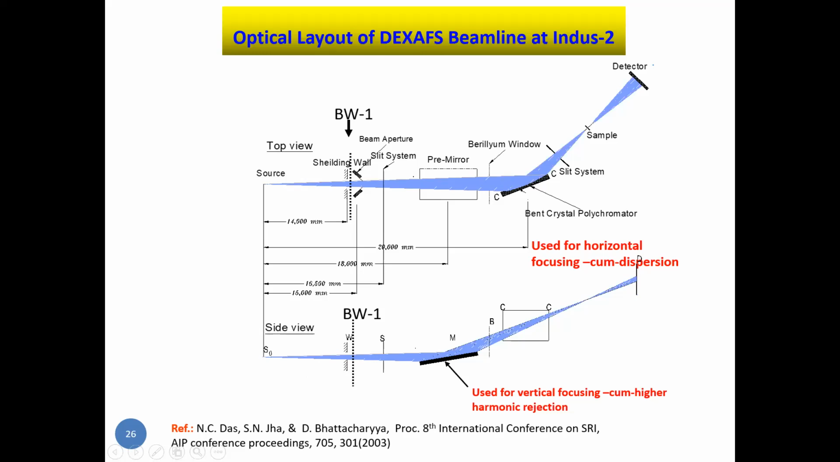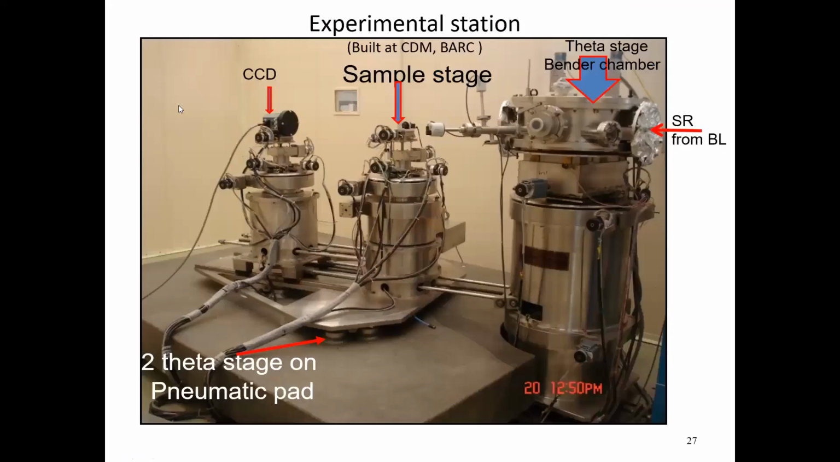So this beamline was basically designed with the objective to record in situ studies, for example, kinetic studies or phase transition studies with temperature or pressure. So this is the experimental station. You can see this is the single crystal polychromator, and this selects the polychromatic beam, and this is the input port for the synchrotron, the sample stage, and this is the detector, a position sensitive detector, a CCD type.